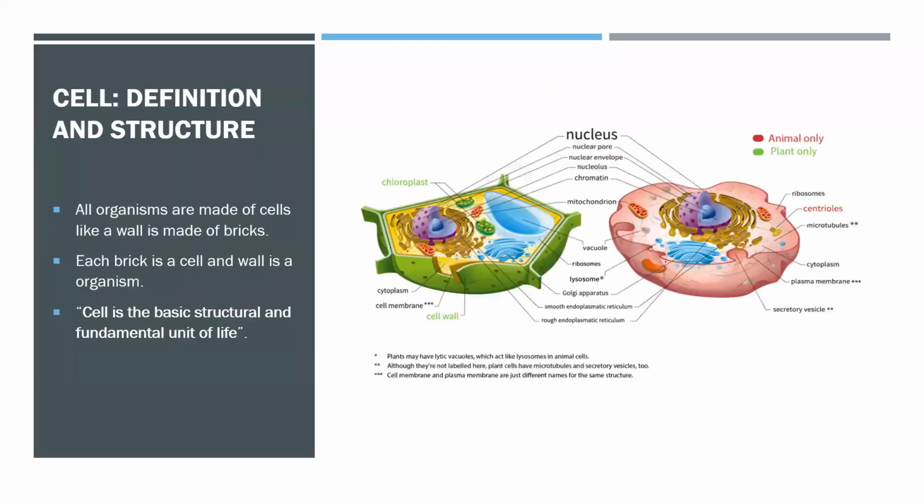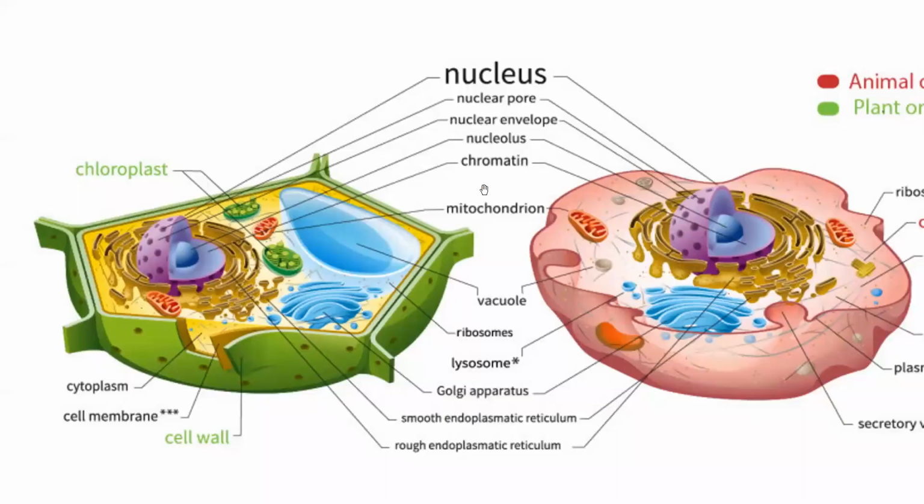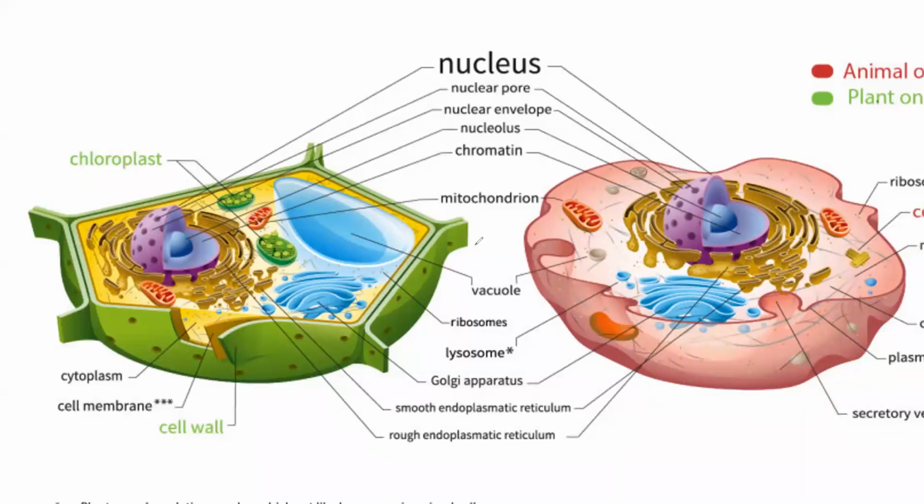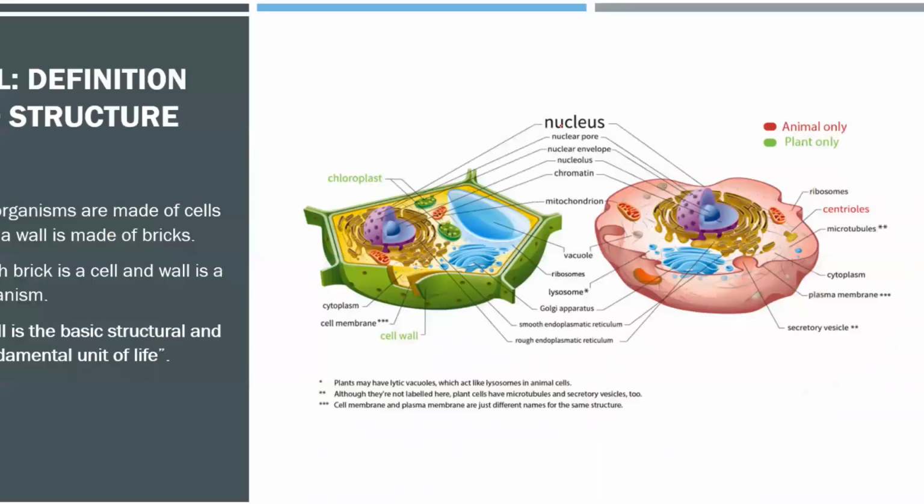Let's move to this particular diagram. Now, in this particular diagram, you can see there is a vacuole. There is a labeling called the vacuole over here, right? You can see the size of the vacuole on the left-hand side in the plant cell, and see the size of the vacuole in the animal cell. In the animal cell, it is very, very small, right? But in the case of the plant cell, it is very large, right? So this is the first difference. The animal cells are also having vacuole, but they are smaller in size. Why are they smaller? Let's understand this. इसको समझ लेते हैं.